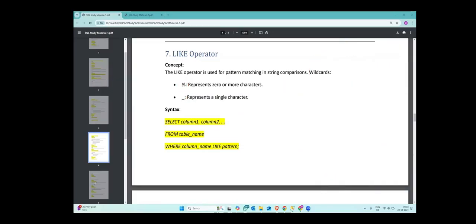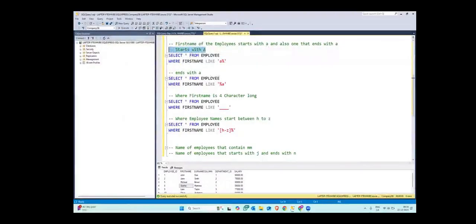Right. So here you can see the examples of what I have done. See, where the name starts with A: first name like A percentage, ends with A: percentage A, 4 characters long: 4 underscores. Okay. So just try these questions, you will understand them, and see if you can do these two by yourself. Otherwise, obviously, I will share the solution also of how to do this. I'll give you 10 minutes to first of all write these and do this. Whoever completes these two questions, just share your solution in the chat box so that I can check if you're doing it right or wrong.